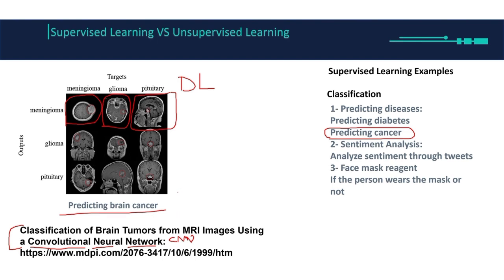We're going to take that in the deep learning course, and this is the link if you want to check more in detail. If you see this small circled area, these are the tumors, and the output is going to be yes, he got a brain tumor, or no, he didn't. 1 means yes and 0 means no, or whatever, it depends. So this is a binary classification.